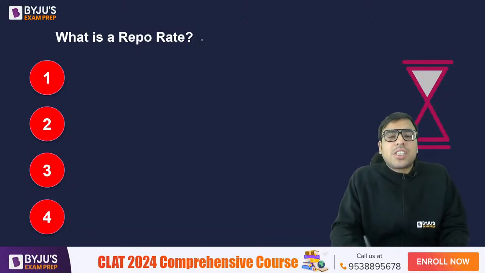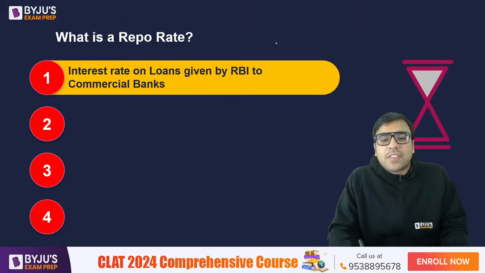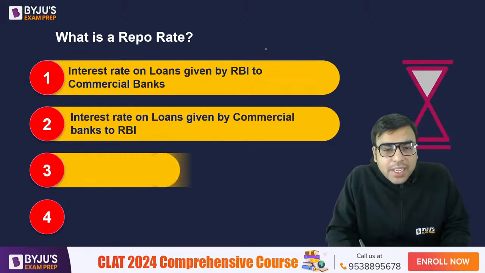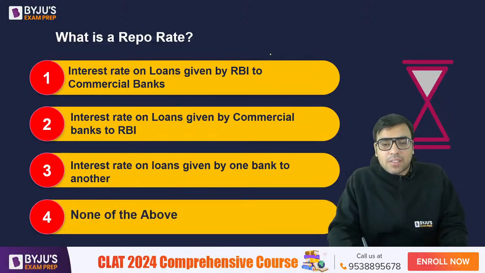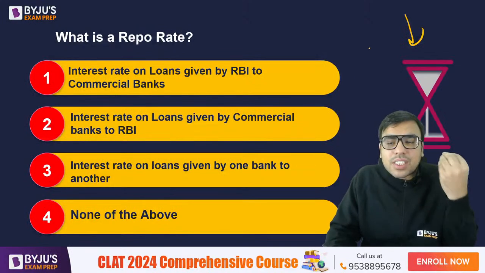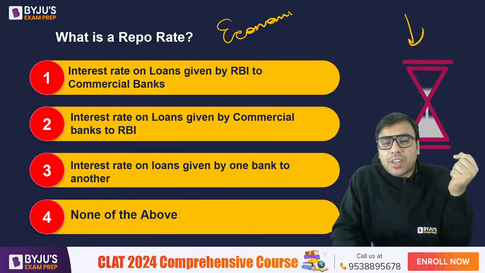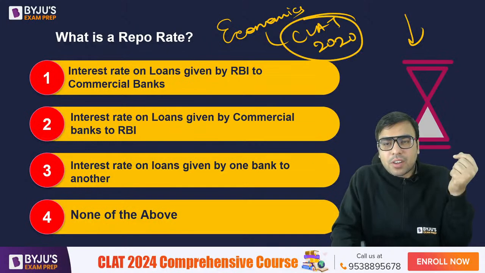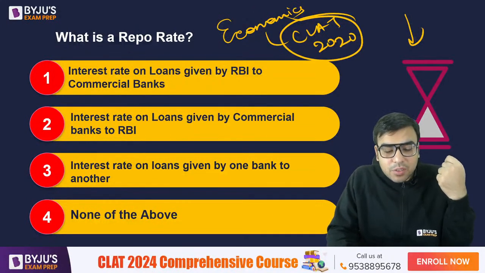Now there's a question: what is the repo rate? Your options are: interest rate on loans given by RBI to commercial banks, interest rate on loans given by commercial banks to RBI, interest rate on loans given by one bank to another, none of the above. Your time starts now. You have to tell which of these four is the correct option related to repo rate. They asked questions from economics in CLAT 2020, so you must be aware of that. That is why I am giving you these questions.